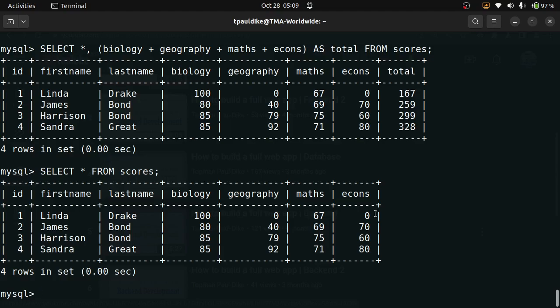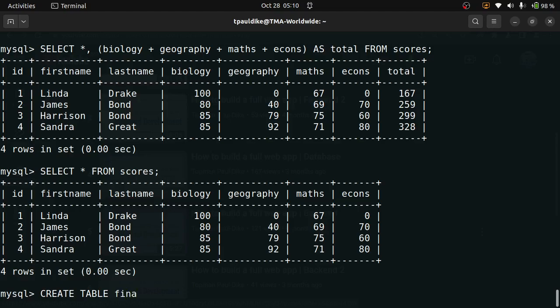So I'm saying, let's create another table. Yes, let's create another table. I'm going to use a secondary key this time. Let's call this column total. Okay, there's no point using secondary keys. Let me just call the table, create table, final score, or what do I call it now?